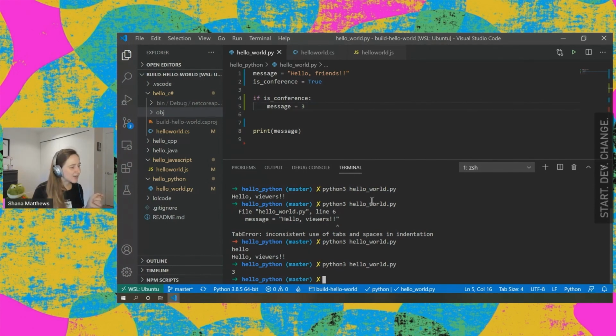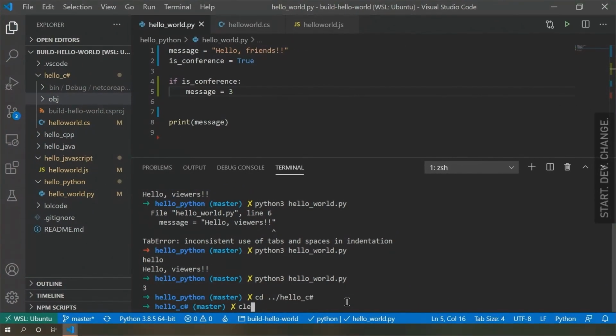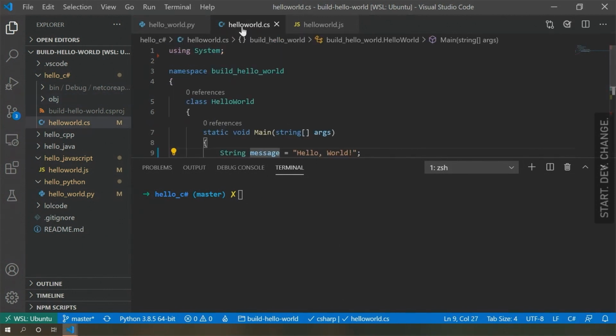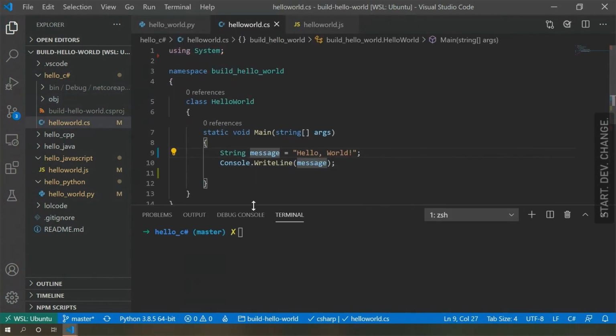Okay, let's go ahead and move on to C#, our next awesome programming language for beginners. Sharp. And I'm just clearing this terminal so we can get rid of all of that Python-y stuff and we can just think about C# now.